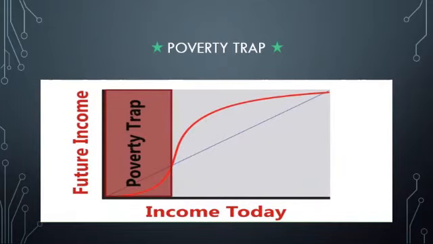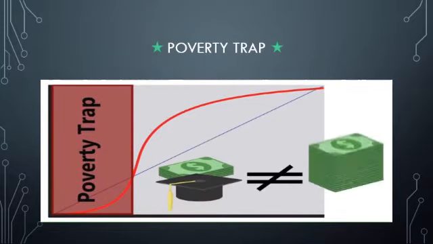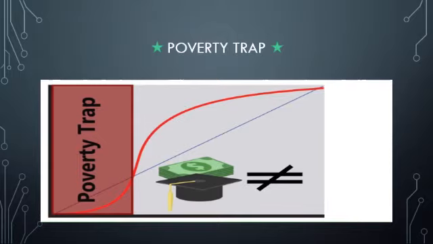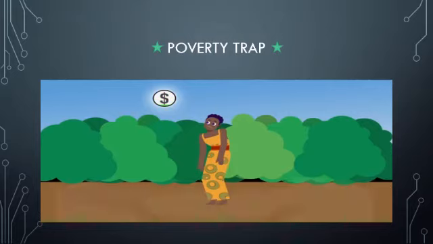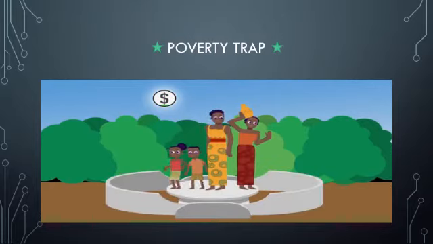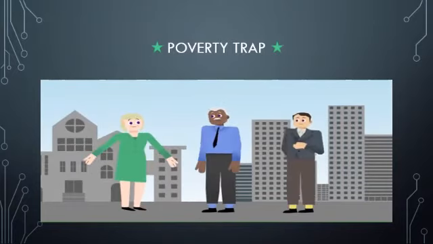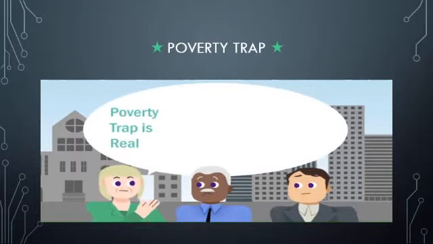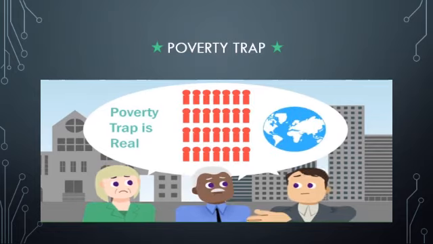It means that if you are very poor, the money you make in the present or the education you receive in the present doesn't necessarily help you make more money in the future because you have no resources to fall back on in the case of a financial setback. Every time something goes well and you are able to save a little money, something comes along and you need to use that money to survive. Many people in the developing world are likely to be stuck in this trap and not able to get out unless some other type of intervention occurs. What this intervention looks like is highly contested among academics, politicians, and even business experts. But one thing is for sure, the poverty trap is real and creates major problems for billions of people, not to mention our entire global economy.